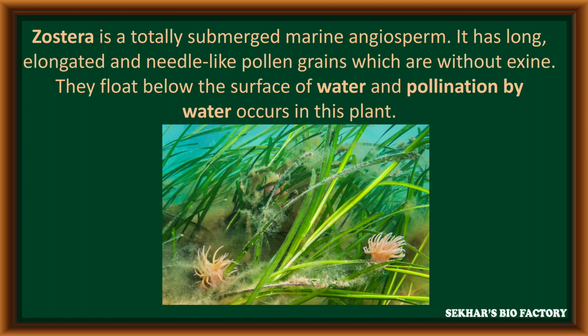In this plant, long, elongated, needle-like pollen grains are produced from the anther. One most important character is that in these pollen grains, exine is absent. These pollen grains flow below the water surface and can easily reach from one flower to another flower inside the water. Such hypohydrophily takes place in Zostera.